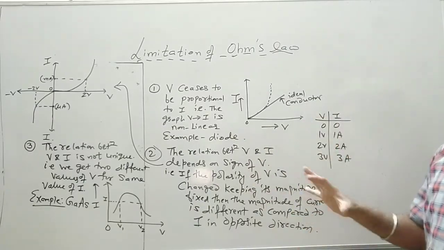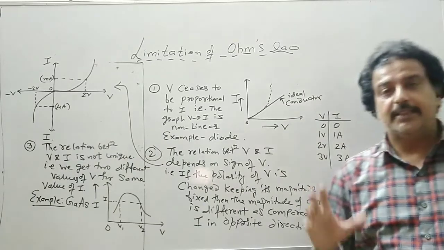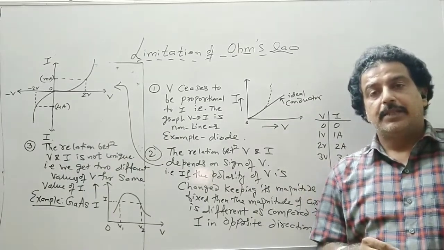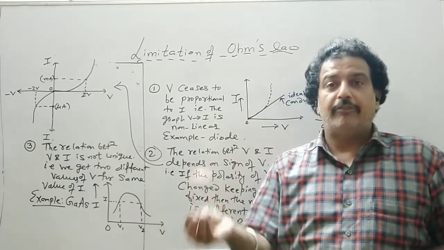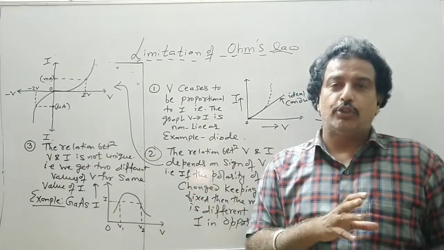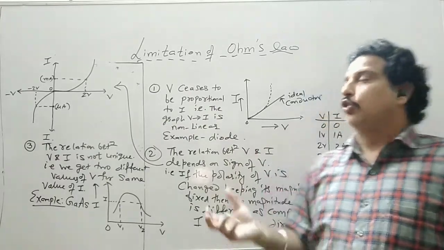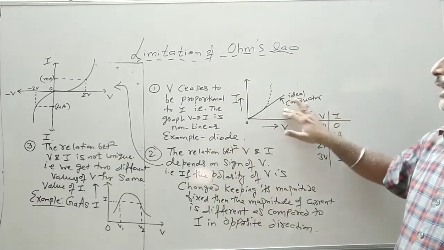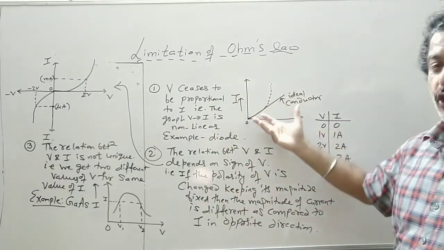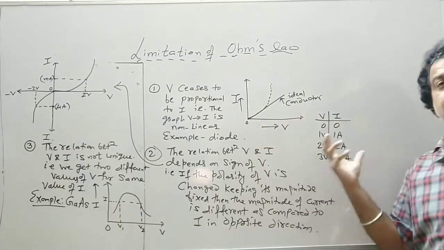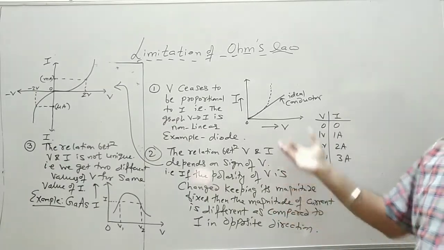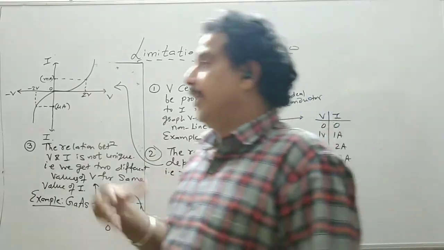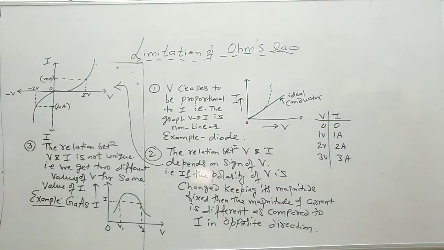So almost all conductors will obey Ohm's law, but there are a few materials; there are very few semiconductors which will obey Ohm's law. There are a few conductors also which will not obey Ohm's law. So if a graph is non-linear, you say it is a non-ohmic device. If the relation depends on the sign of V, it is a non-ohmic device. If the relation is not unique, then again it is a non-ohmic device.